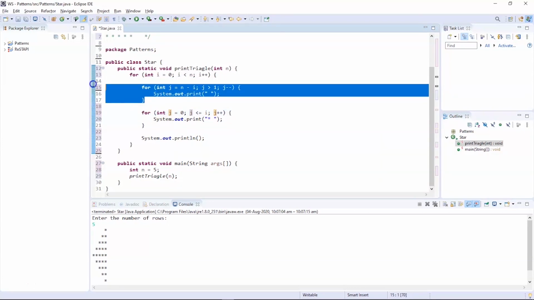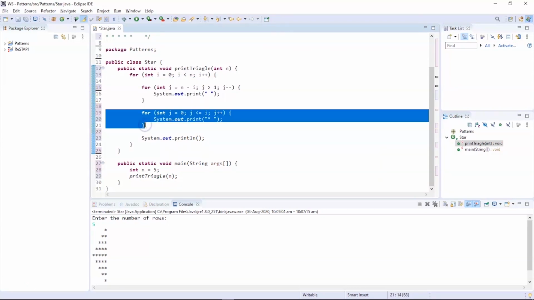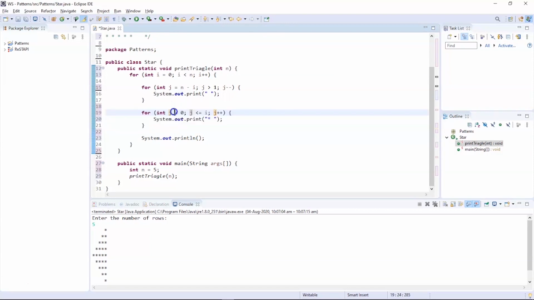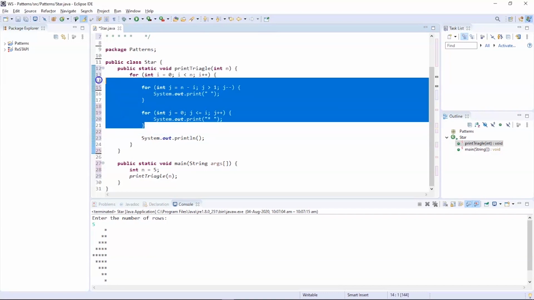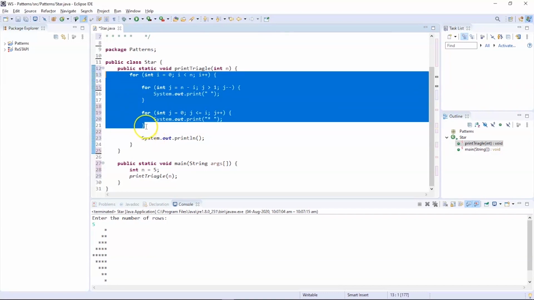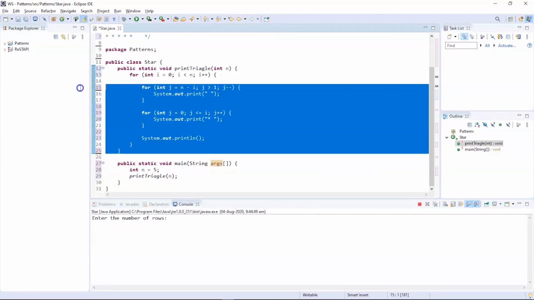So once the first for loop fails, the control will enter into the next following for loop where we have j equal to 0 and j should be less than or equal to the value of i, which is currently equal to 0, and followed by the conditional statement we have the post increment operator, which is j++. So this particular for loop is used for printing two things, which is the first one star, followed by that we have a space. So once this for loop gets executed, the control will exit it and will print in the new line. So this is how the program works.